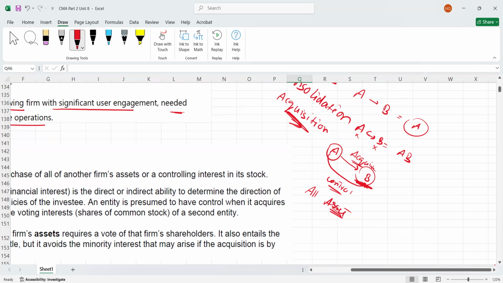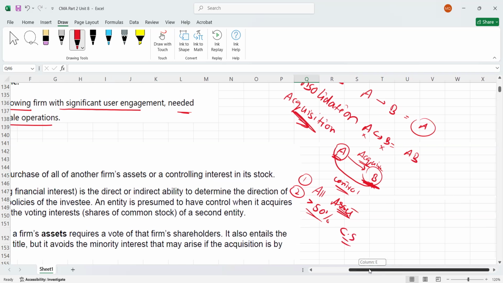There is another way to acquire. Okay. The company A can acquire. This is the second way now I'm going to explain. If company A is acquiring B, the second option is we can acquire the majority of voting rights, which is called 50%. Okay. So if you acquire more than 50% of voting rights, meaning common stock of company B, this is called what? Acquisition. And now I'm going to explain some key points here.